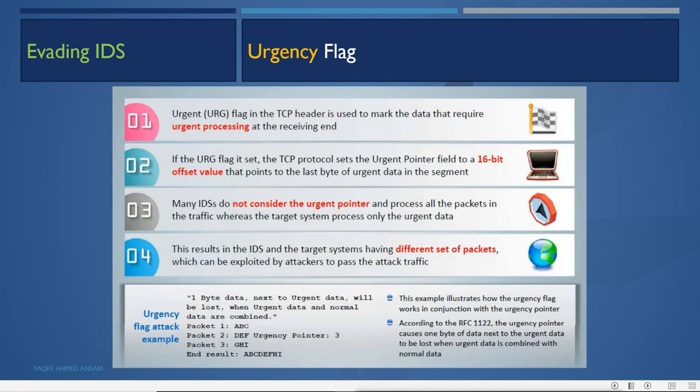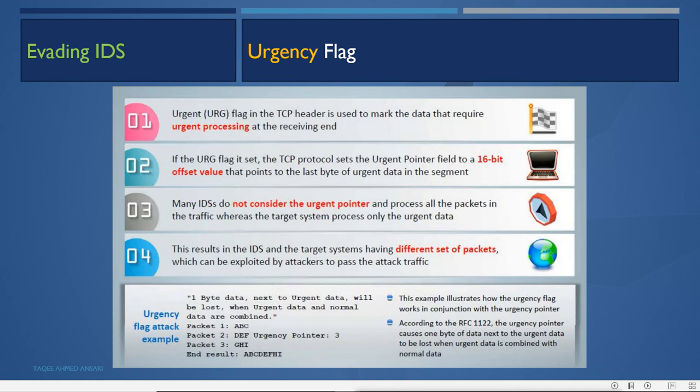In this case, if the urgent flag is set, the TCP protocol sets the urgent pointer field to a 16-bit offset value that points to the last byte of urgent data in the segment. Many IDSs do not consider the urgent pointer and process all the packets in the traffic, whereas the target system processes only the urgent data. This results in the IDS and the target system having different sets of packets, which can be exploited by the attacker to bypass the IDS with attack traffic.